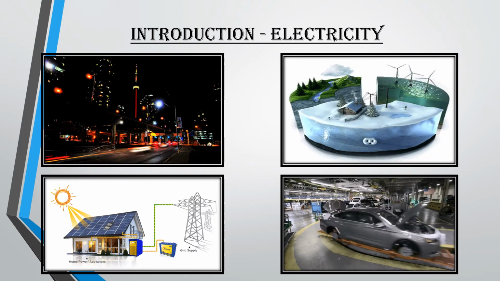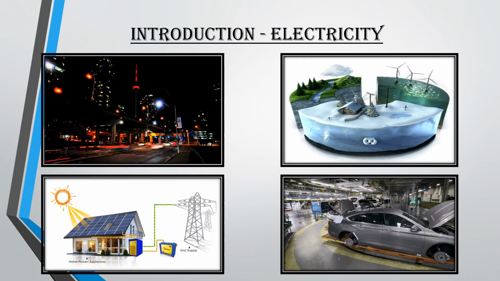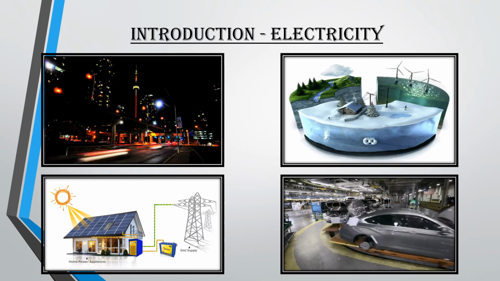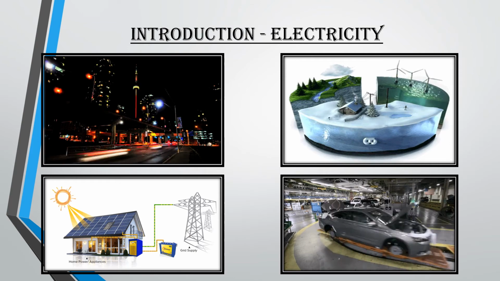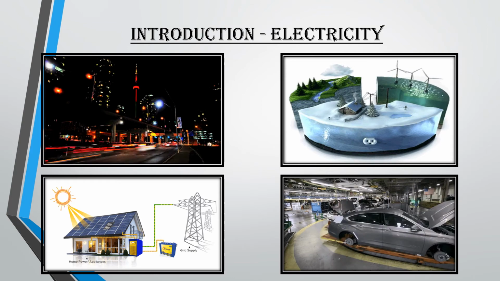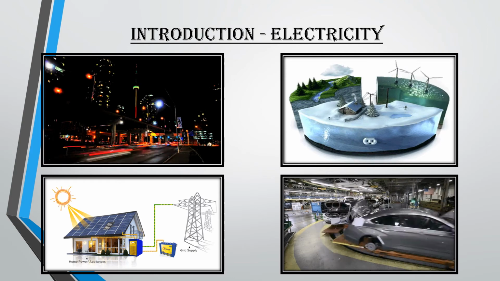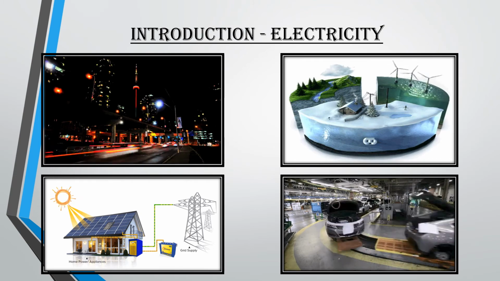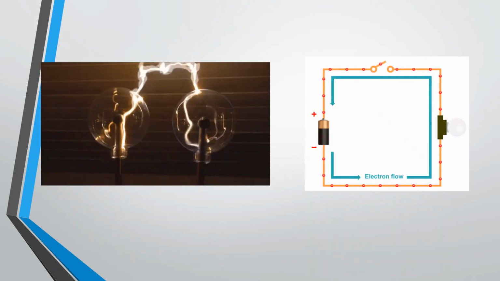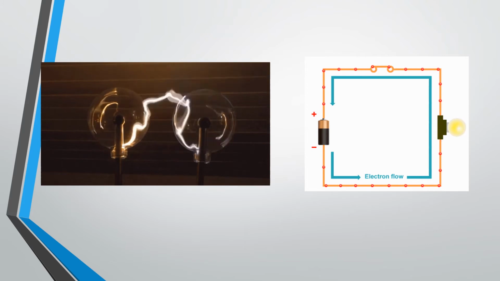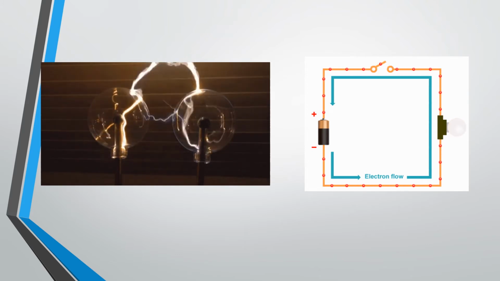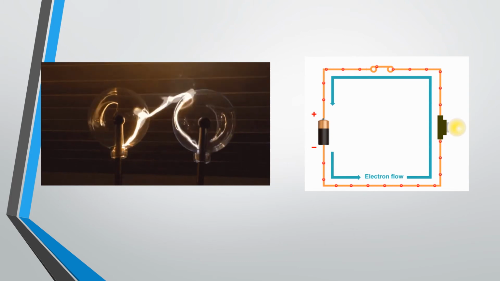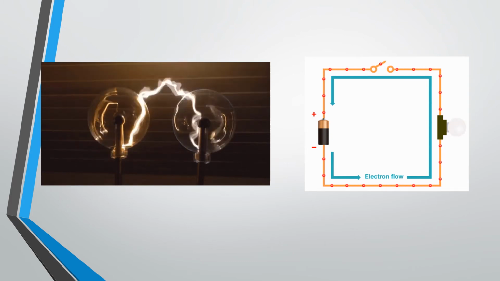Now, introduction of electricity. Electricity has an important place in modern society. It is a controllable and convenient form of energy for a variety of uses in homes, schools, hospitals, industries, and so on. So, what constitutes electricity? How does it flow in an electric circuit? What are the factors that control or regulate the current through an electric circuit?